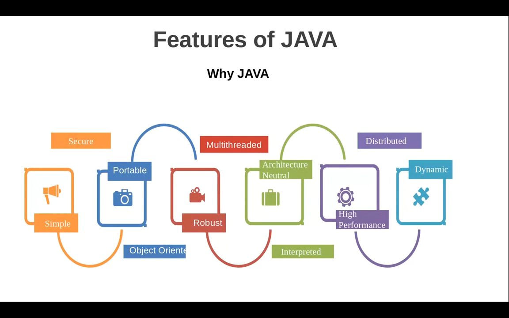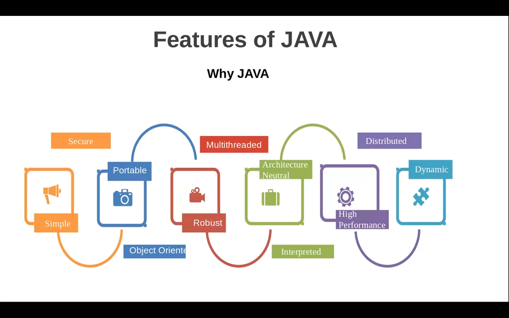First of all, why it is preferred. Java is a very simple language because it is derived from C and C++, so professionals can easily learn it. And secondly, the features of Java are brought up in such a way that compared to C and C++, it's much simpler. So Java is a very simple language. Then about the security and portability, I have already explained why it is a secure language and why it's a portable language.